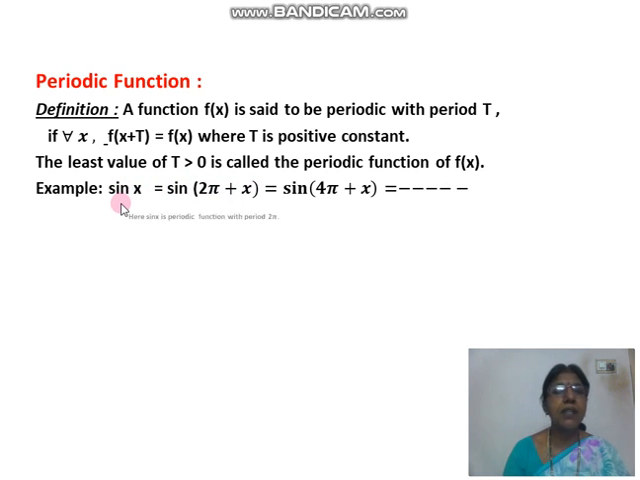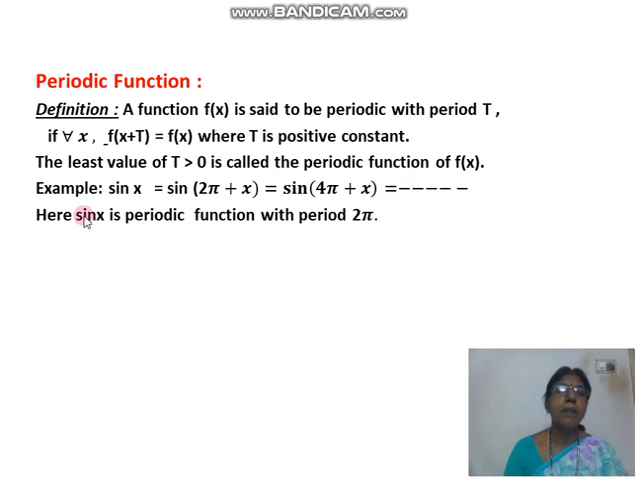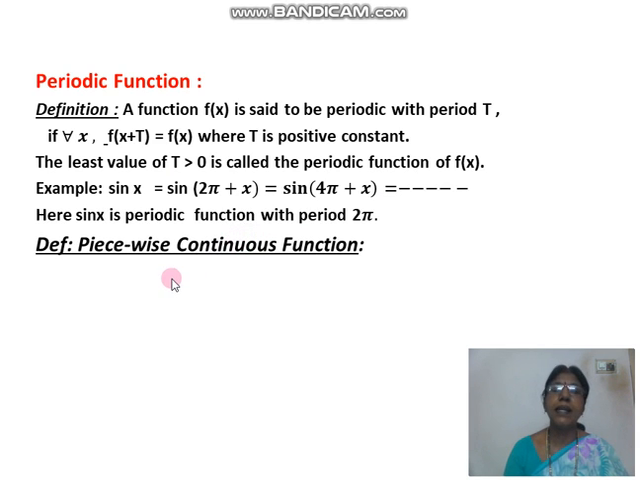So the given function sin x is a periodic function with period 2 pi, because 2 pi, 4 pi, these are in the capital T place. But what is the least of these, 2 pi, 4 pi, 6 pi? 2 pi. So we say sin x is a periodic function with period 2 pi. Similarly, cos x is also a periodic function with period 2 pi. Tan x is a periodic function with period pi.